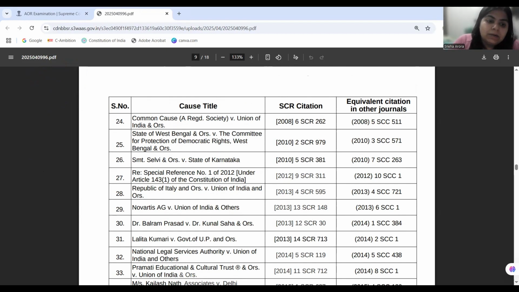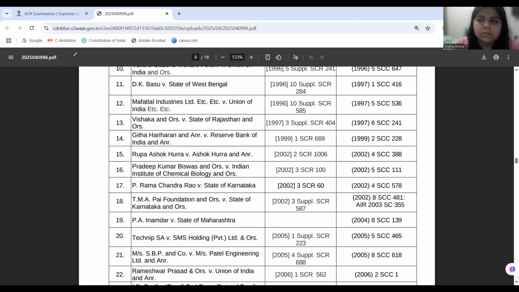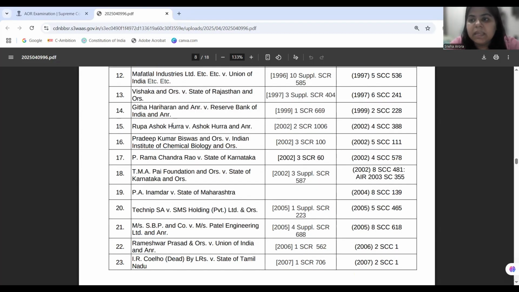Okay, so we start with Vishaka. In Vishaka, what is happening? In Vishaka, the court is using 142, giving full-fledged guidelines on prevention of sexual harassment against women at the workplace. But then we come to Rupa Hurra versus Ashok Hurra. The court in this case is using 142. It is bringing out the curative petition itself. A curative petition can be filed, and the decision of a court can be challenged not by way of a writ, but by way of a curative petition.